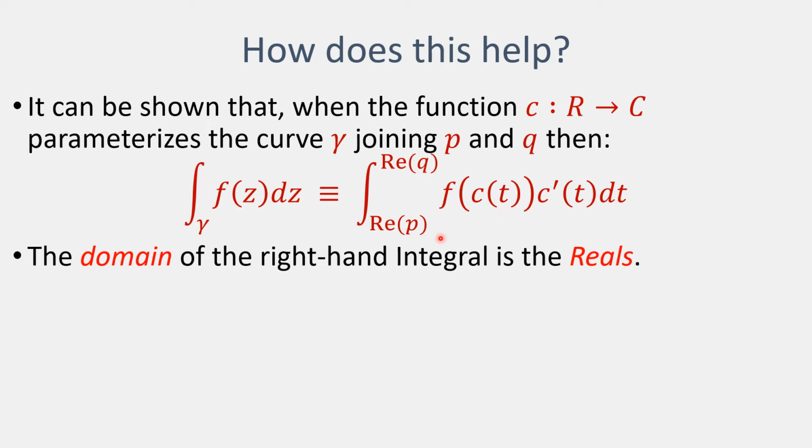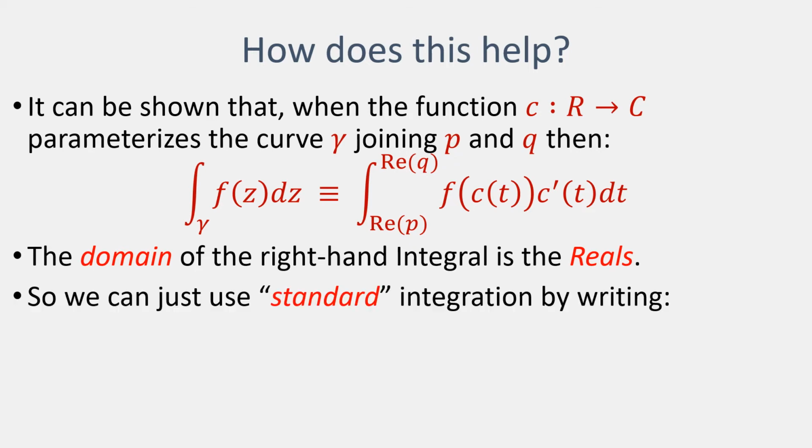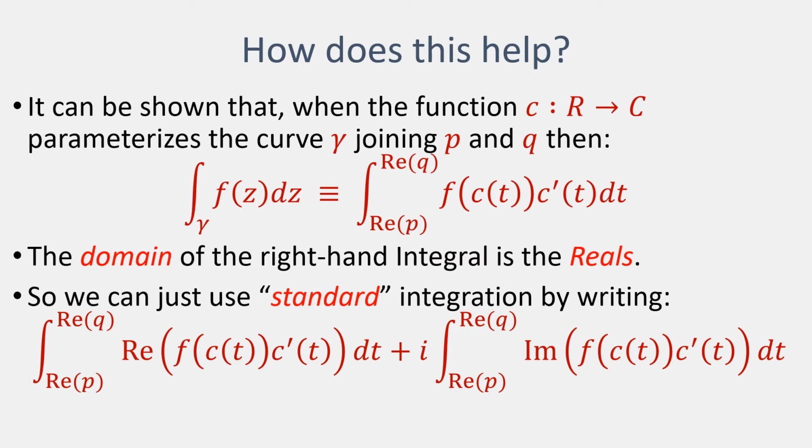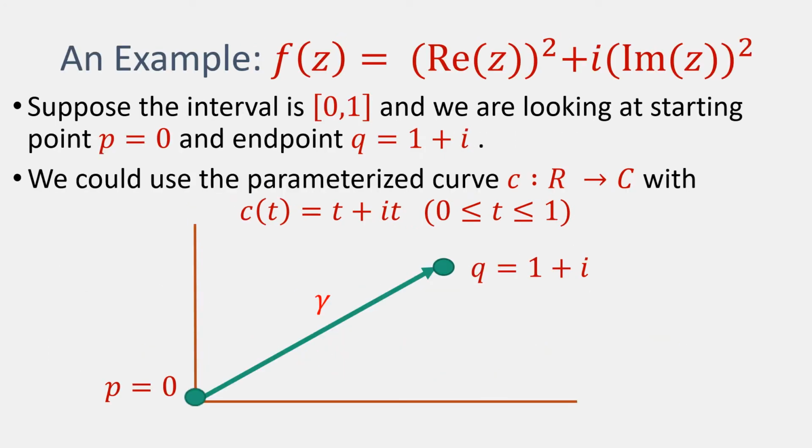So the important property we have here is the domain of this integral is the real numbers. So this value can be less than this value. We can order these two values. And that means we can just use our standard classical real integration that we met earlier, because we can rewrite this function just as the outcome that results by integrating the real part function, and we add to that I multiplied by the outcome from integrating the imaginary part function.